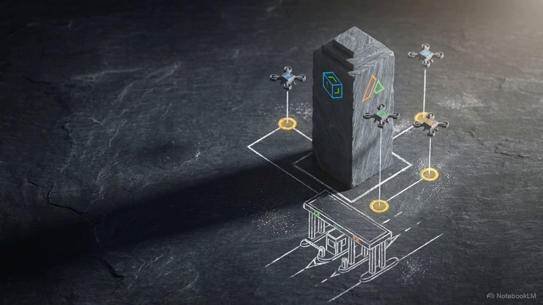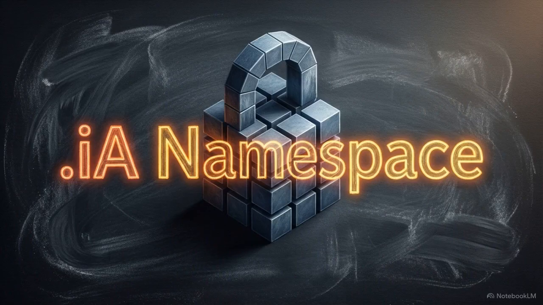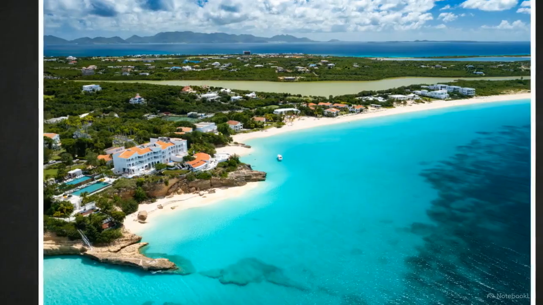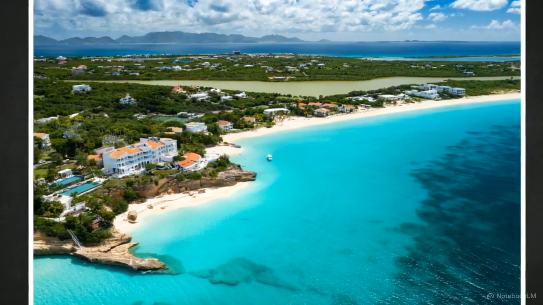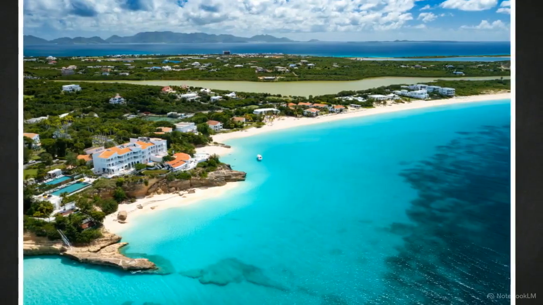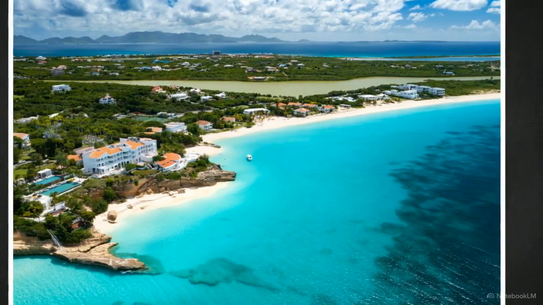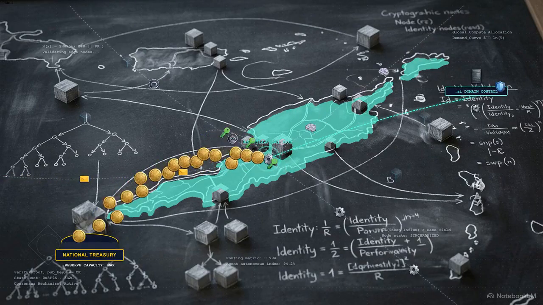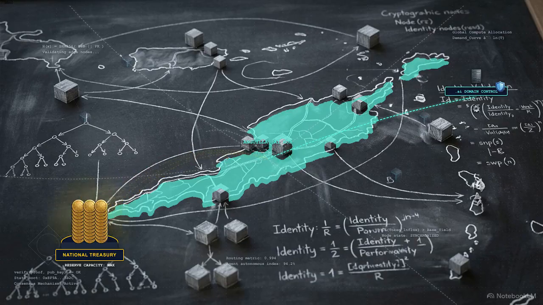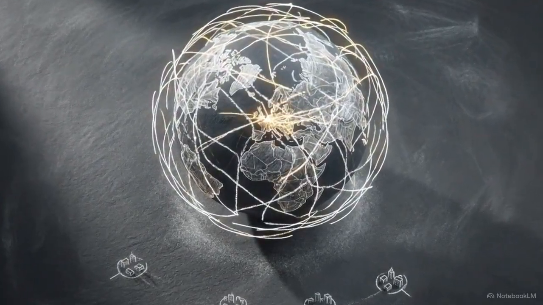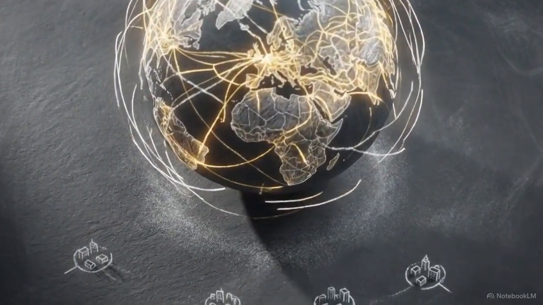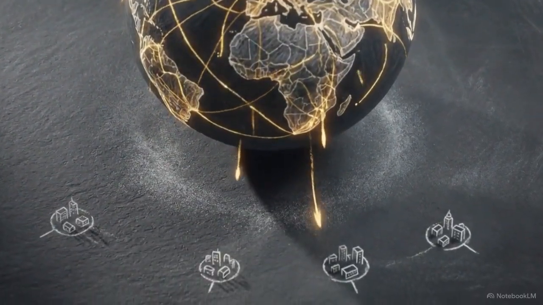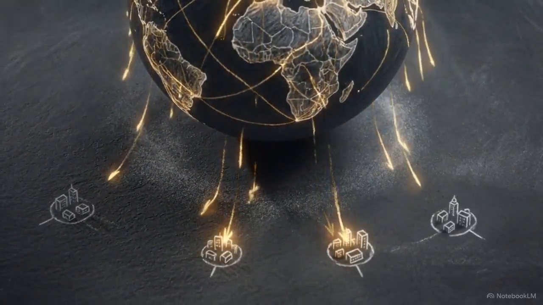Corporate AI builders and autonomous fleet operators must pay ongoing registration and transaction fees to secure .ia namespaces for their products. There is already a proven macroeconomic precedent for this model. Specific country code top-level domains are already leveraging tech sector demand to fund their local populations. The territory of Anguilla, which controls the .ai extension, captures massive corporate registration fees, injecting millions of dollars directly into its national treasury. The .ia protocol scales this exact mechanism globally. It taxes the non-human agentic economy at the DNS root layer to unconditionally fund human communities.